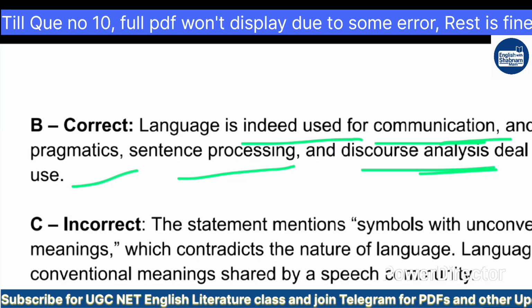C is incorrect. Why? Because the statement mentions symbols with unconventionalized meanings, which contradicts the nature of language. Language relies on conventional meaning, not unconventional.